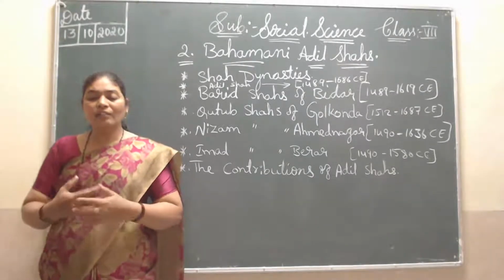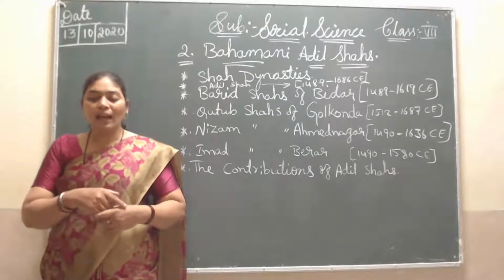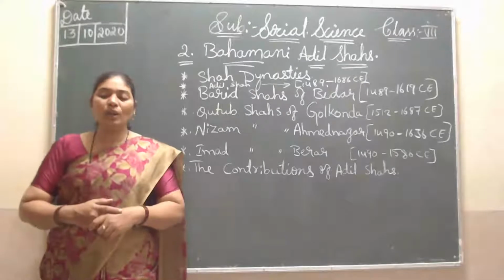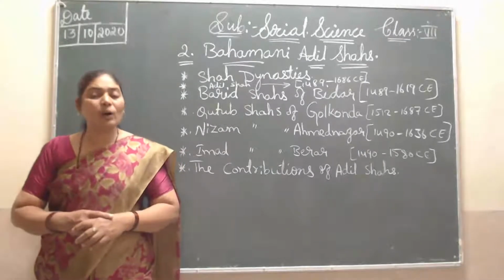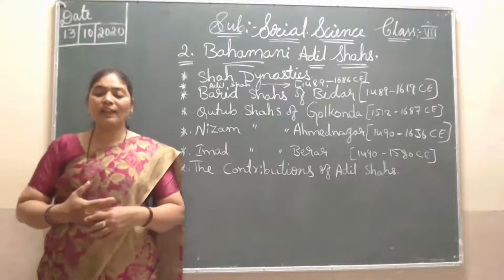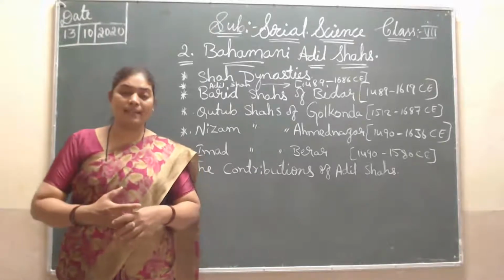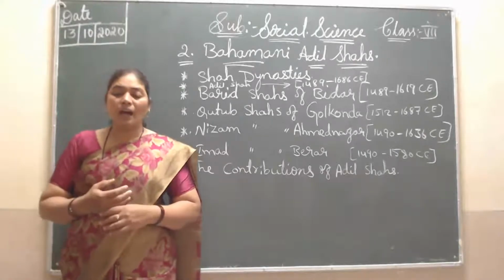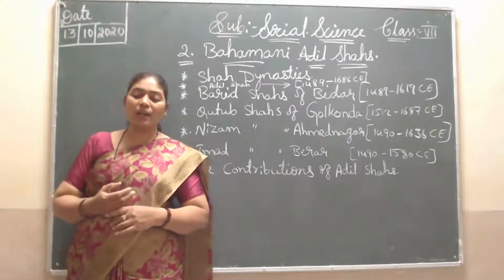Fathullah ruled very well, and he got the title Imad ul Mulk. After his death in 1504 CE, his son Alauddin Imad Shah came to power.